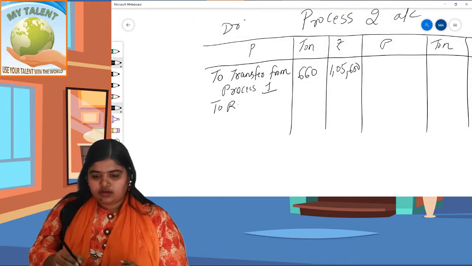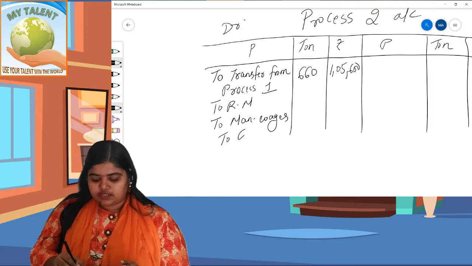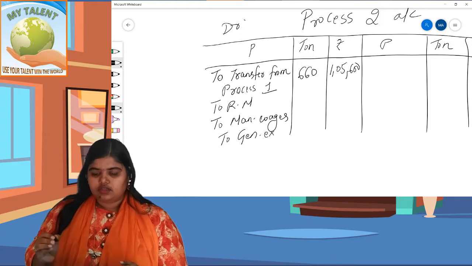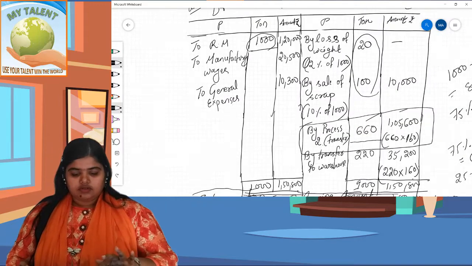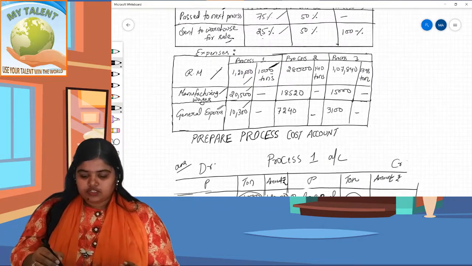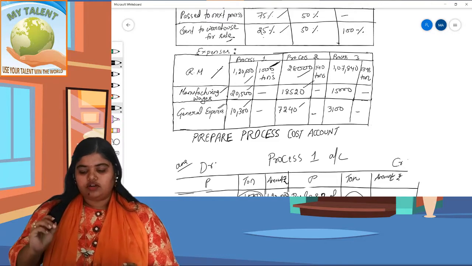Okay, now write down the expenses. To raw material, to manufacturing wages, to general expenses. Okay, so according to question, it is given here. Process 2 expenses 28,000, this and this, and the ton is 140 ton.